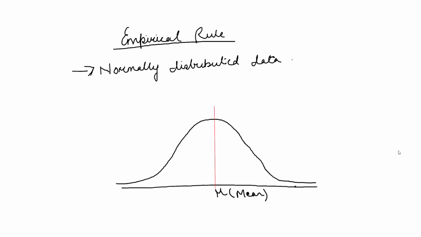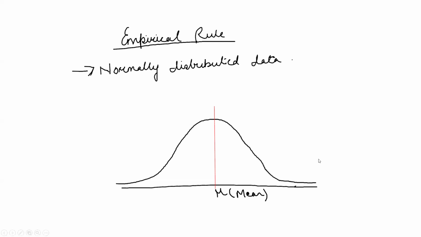Hello everyone. In this video, we are going to talk about the empirical rule. Whenever the empirical rule comes into the picture, we are talking about normally distributed data. Always keep in mind, the empirical rule applies only on normally distributed data. When I say normally distributed data, it looks like a complete bell curve, where the mean and median are equal. So the empirical rule is always applied to normally distributed data.